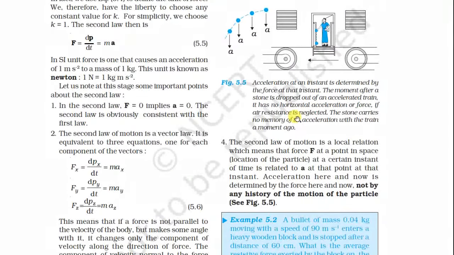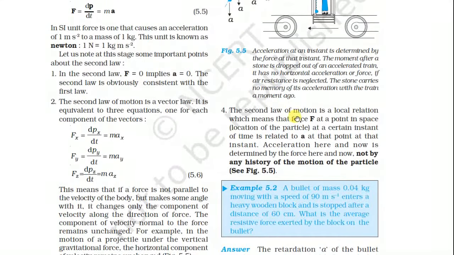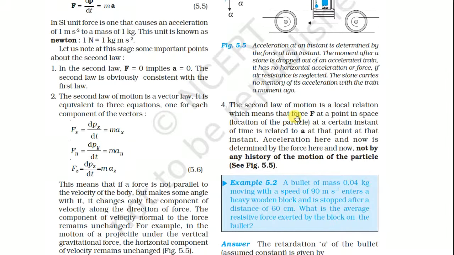And the fourth thing is that the second law of motion is a local relation, which means that the force F at a point in space, the location of the particle, at a certain instant of time is related to a at that point at that instant.